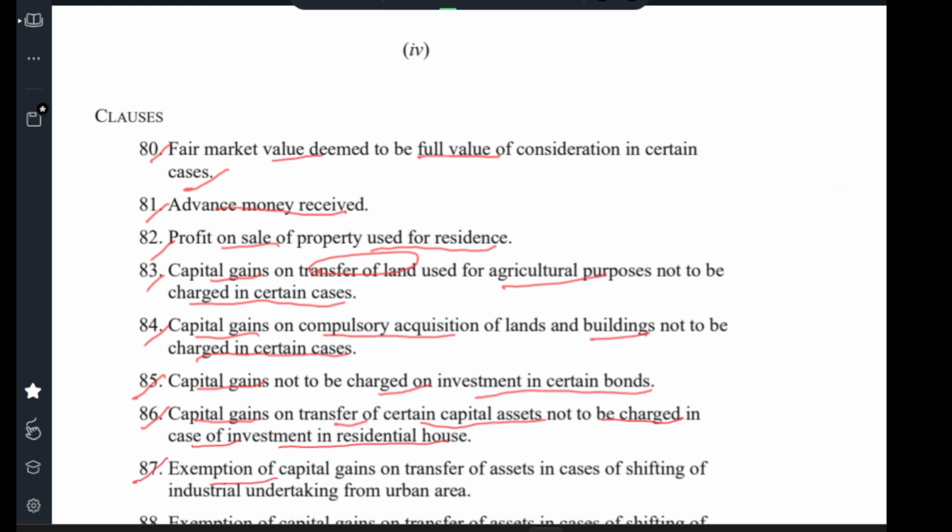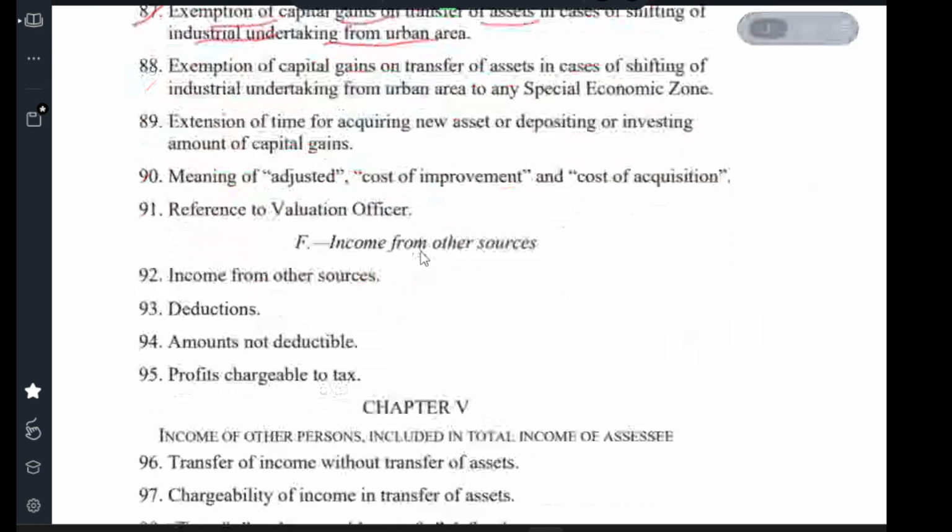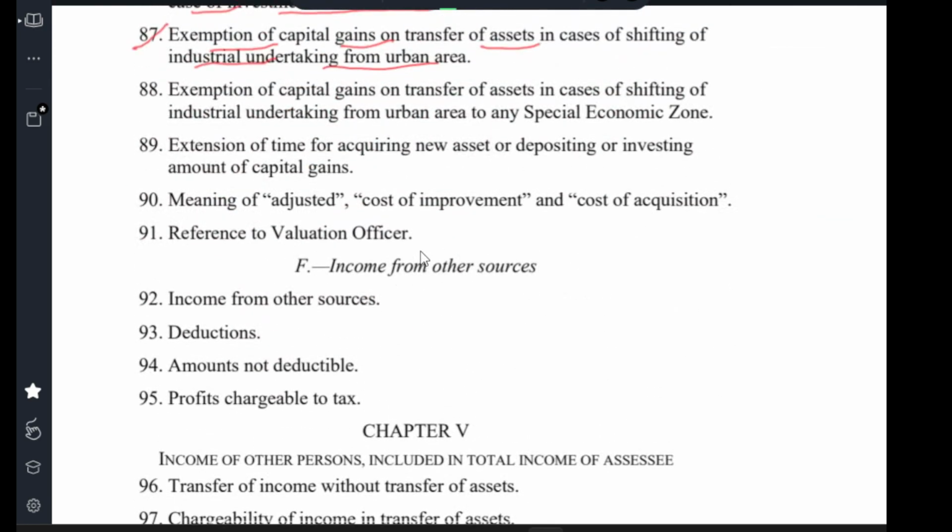Clause 87 exemption of capital gains on transfer of asset in the case of shifting of industrial undertaking from urban area. Clause 88 exemption of certain gains on transfer of asset in case of shifting of industrial undertaking from urban area to special economic zone.